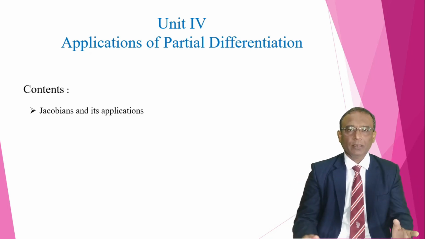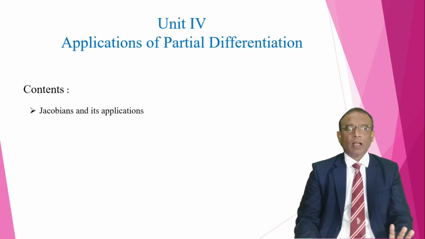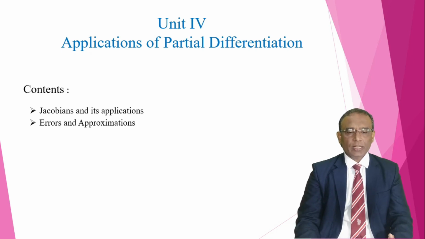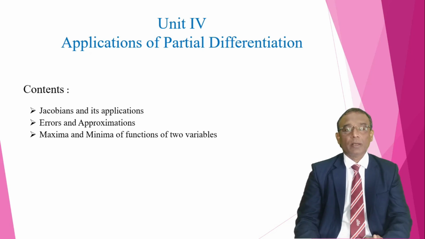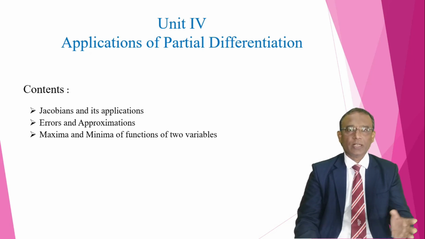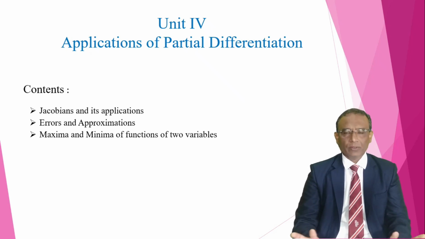Jacobian is a determinant, and determinant is made up of the partial derivatives, that's all. And its applications we have to study. The applications of partial differentiation in finding errors and approximation, that also we have to study. Then the major applications of partial differentiation are in maxima and minima. In optimization theory it is highly used because partial differentiation is used everywhere in optimization.